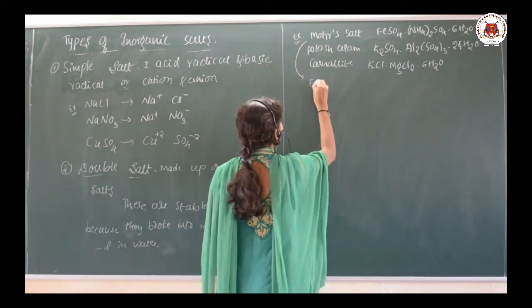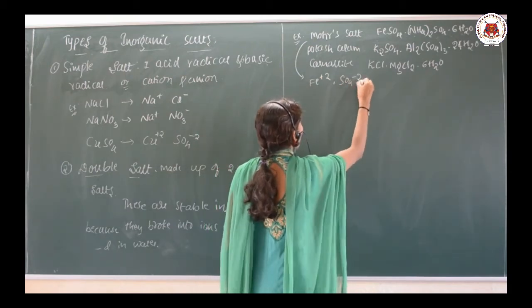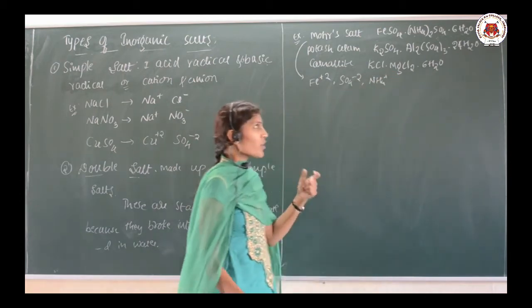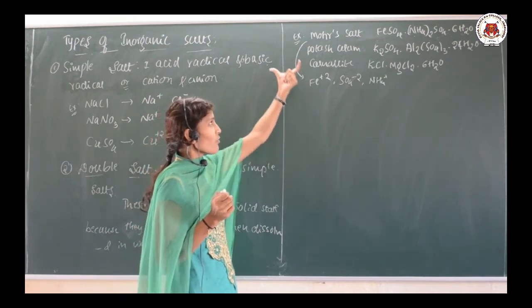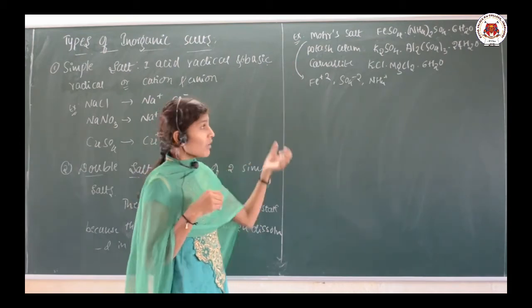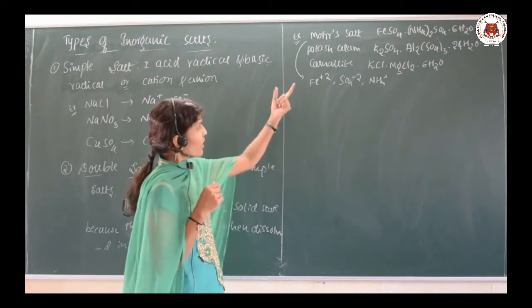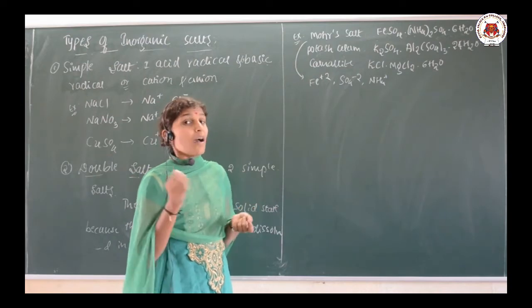For example, Fe+2, SO4-2, and NH4+. So these are the ions; obviously water will be there. These are the ions which are dissociated when the Mohr's salt is dissolved in the water. Similarly, potash alum and carnallite will also give their ions.